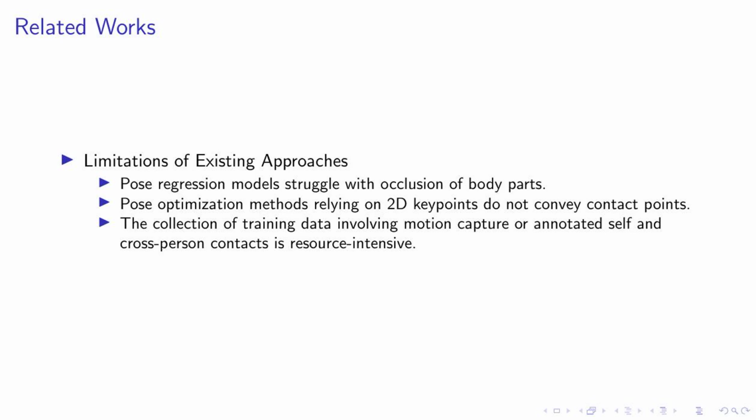Lastly, the process of collecting training data, which often involves motion capture or annotated self- and cross-person contacts, is resource-intensive and time-consuming. These challenges highlight the need for innovative solutions in this field, which is where our work comes in.